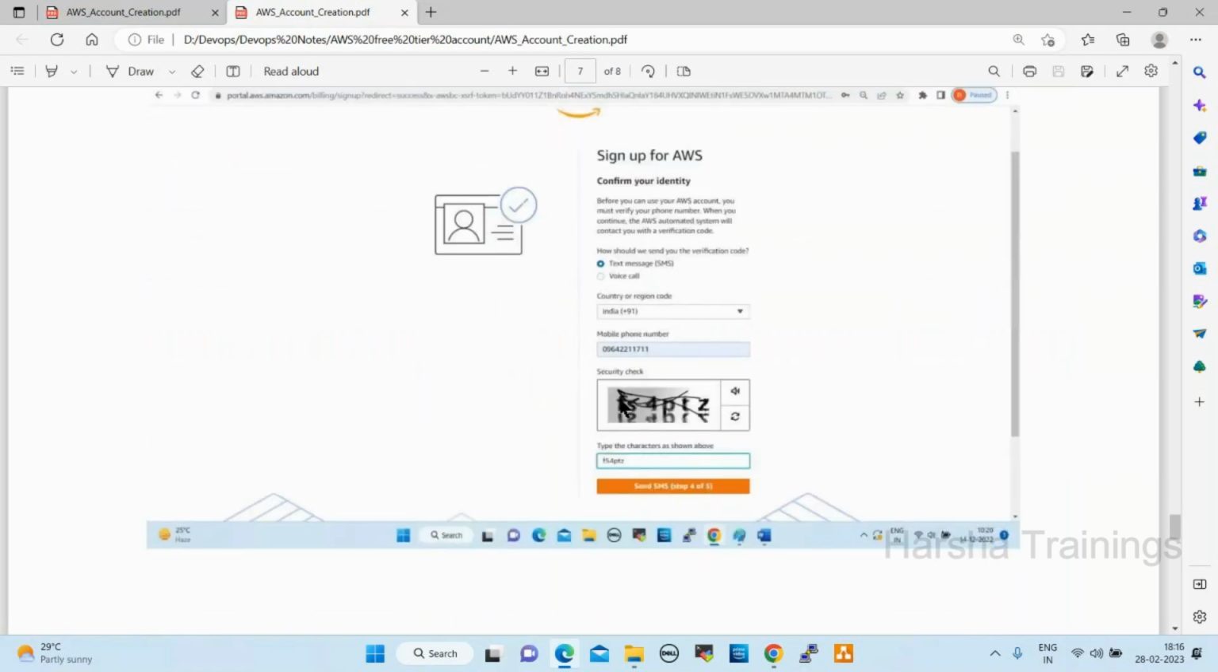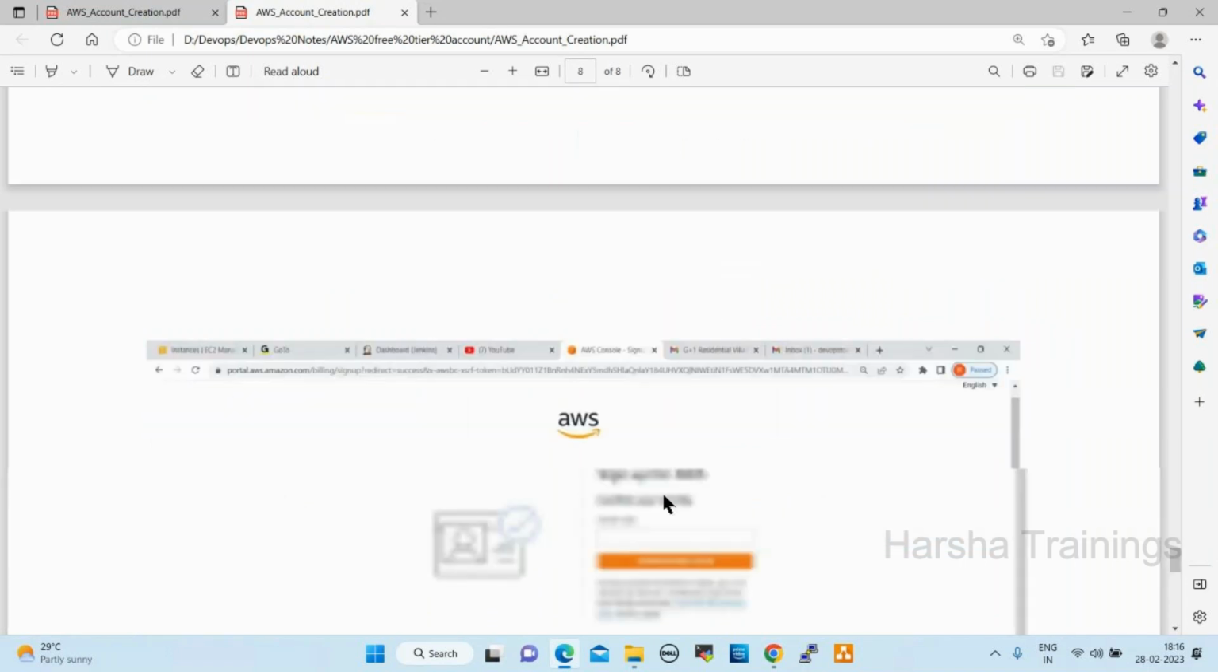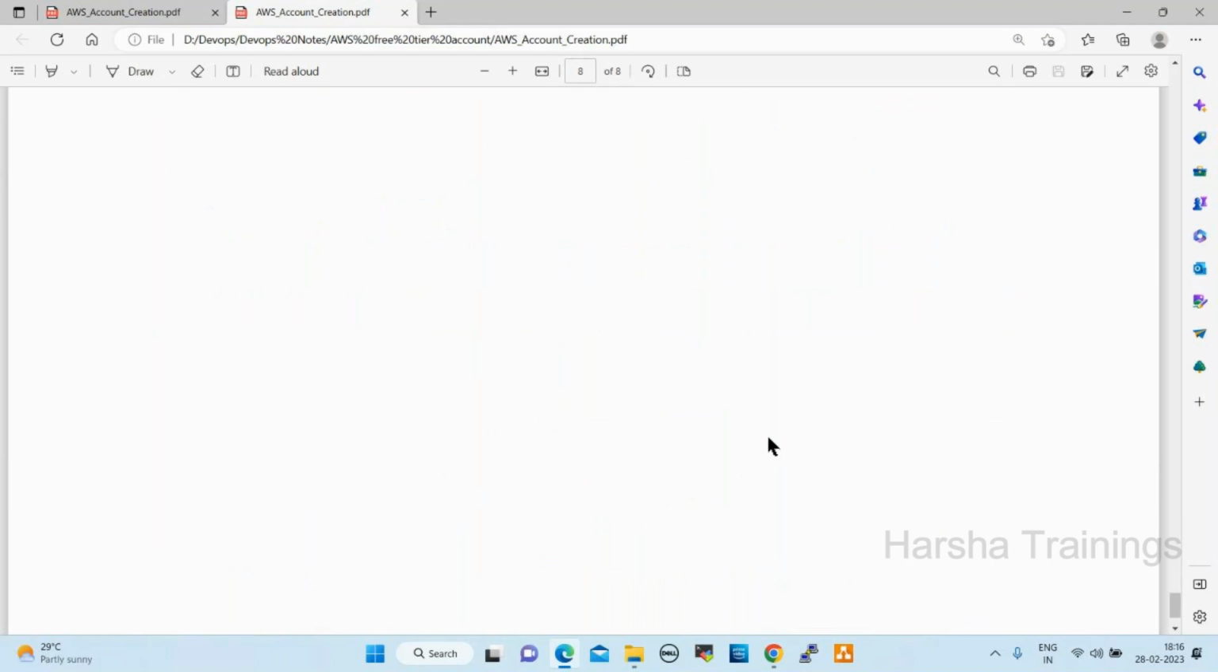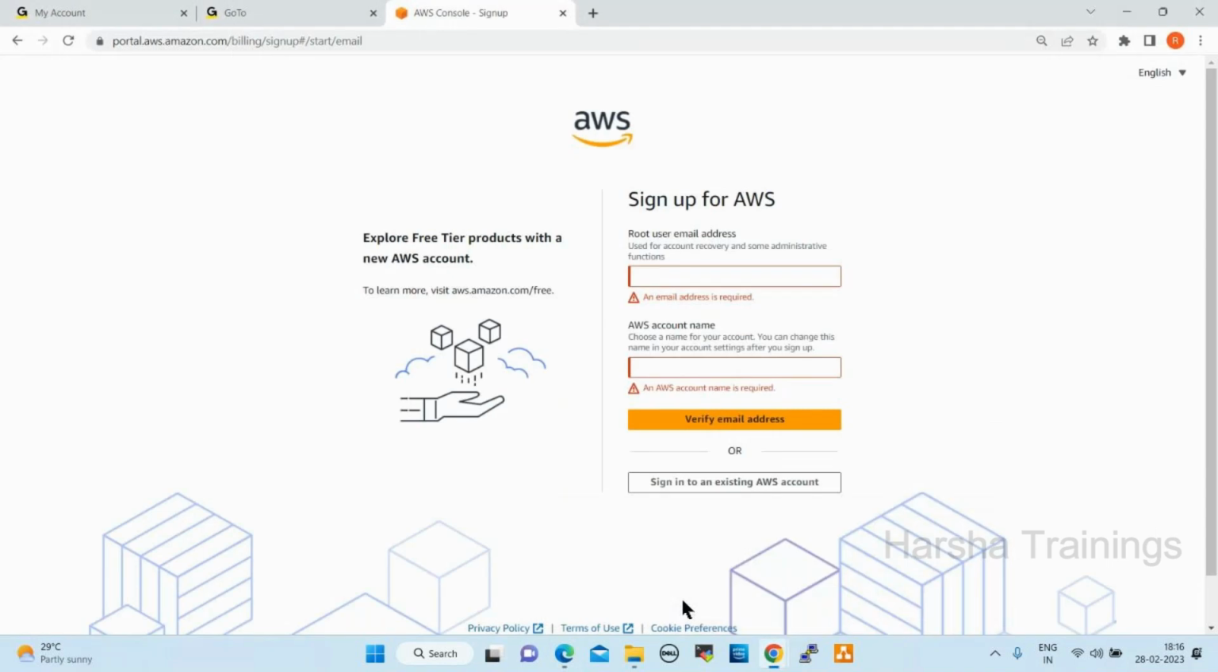Here you need to enter the captcha and send the SMS. After that, you will get a verification code, and you can confirm that. Finally, once 2 rupees is deducted from your account, the account will be created successfully. Once the account is created, you need to wait for 30 minutes for it to activate completely. After that, you can start using the account.